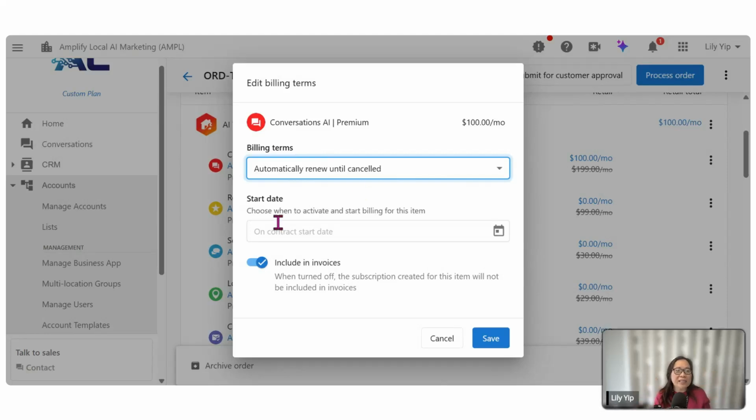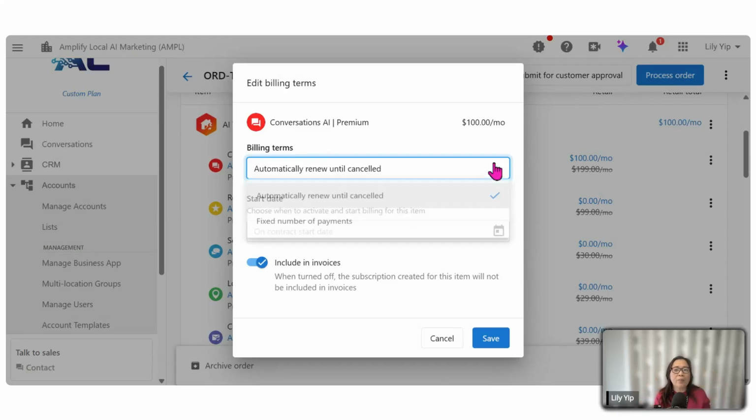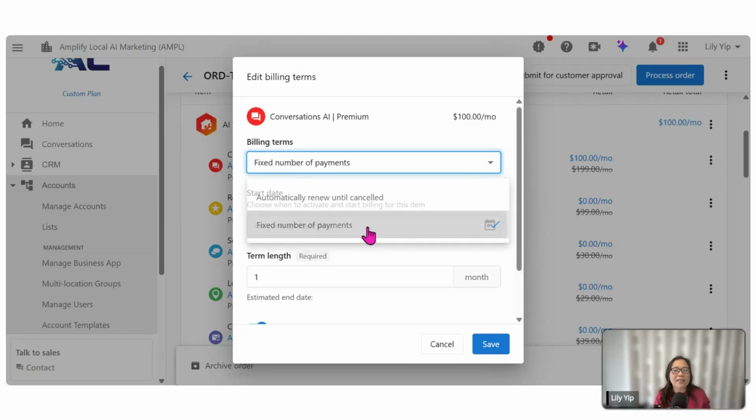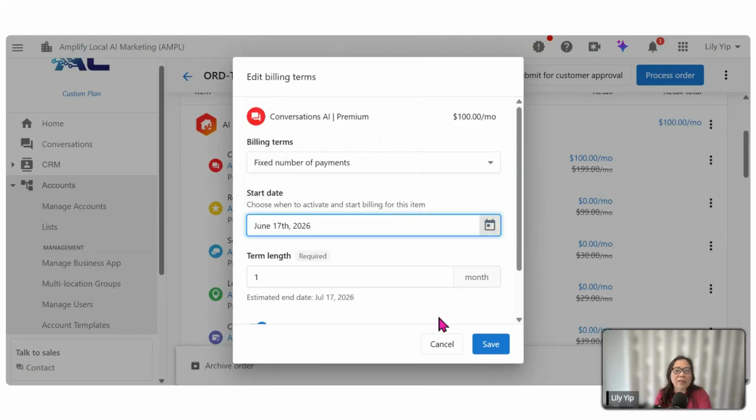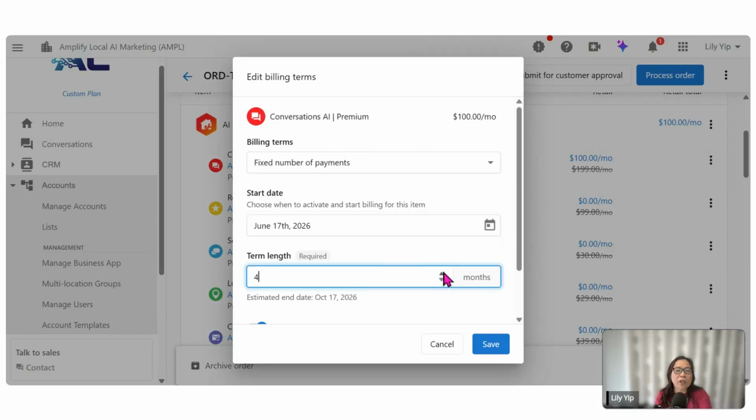you can go to start date, all right. Sorry, before that, click on fixed number of payment. You will then select the start date, take for example, tomorrow, 17th of June, and the number of months. You can just change to 6 months. So the estimated end date will be December the 17th, where the system will cancel the product from the account. So that's another way that you can streamline your workflow.